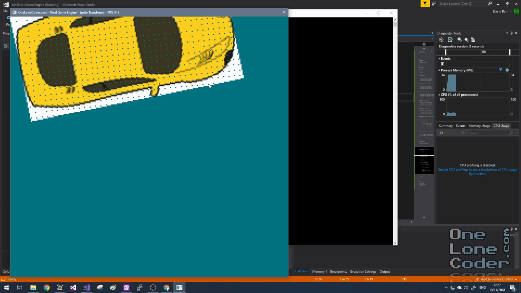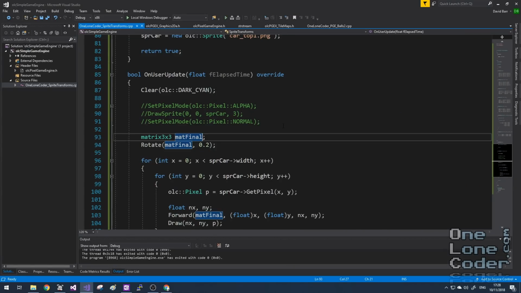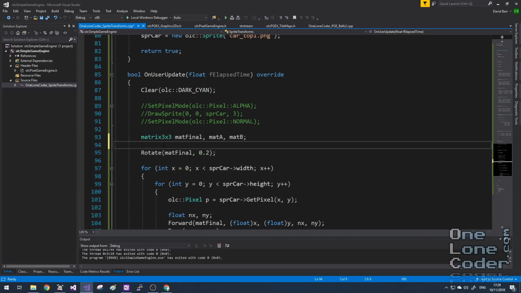Well, it certainly rotated the image, but there are those pesky blank pixels again. Nonetheless, let's try some combined transformations as well. I'm going to need some more matrices for these, just some temporary ones. At the moment, we've just rotated the sprite around its top left coordinate. Let's rotate it around the middle.